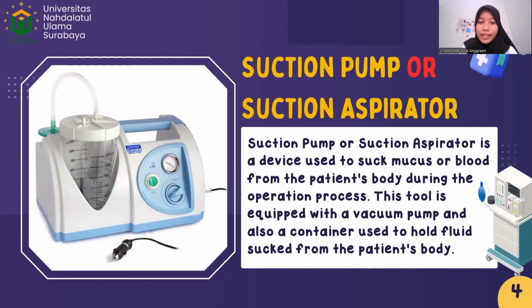There are also several types of suction tools, which are usually used based on their suction power. For operating rooms, there are usually all types so that they can be adapted to the condition. Several types of suction pumps include: 1. mobile suction pump, 2. portable suction pump, 3. transport suction pump, and 4. manual suction pump.